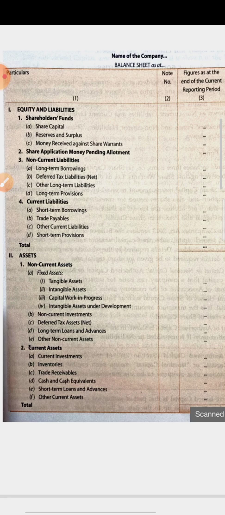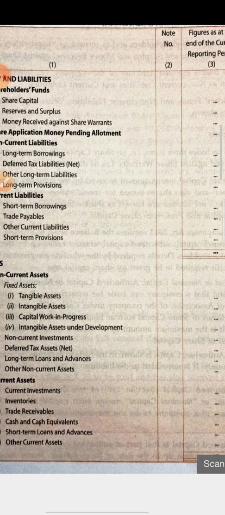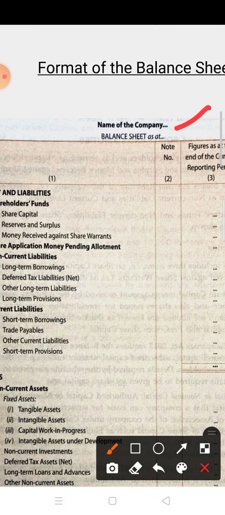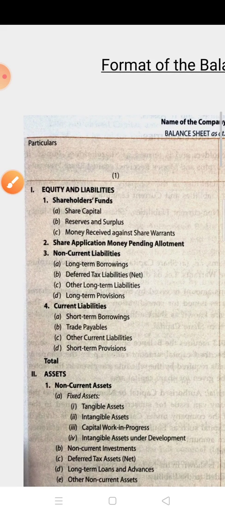You know already that in a balance sheet there are two sides, the assets, and the second side is liability. But in a company, see children, in the format of the balance sheet, first the name of the company, and after that the balance sheet as on which date you are preparing, and here this is the balance sheet of the company.